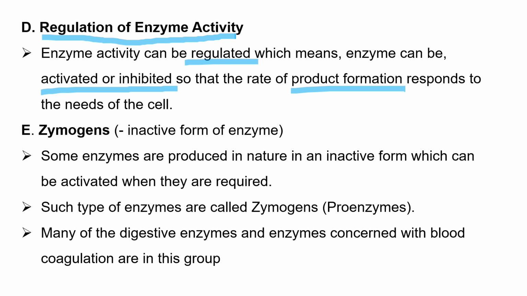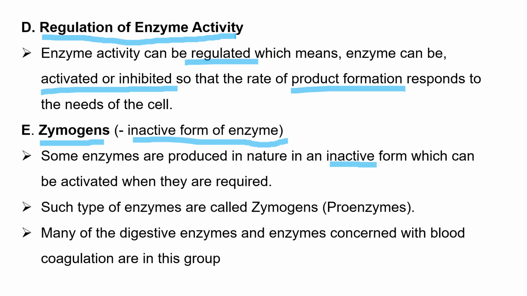And the other property is zymogens. That means inactive forms of enzymes. Some enzymes are produced in nature in an inactive form, which can be activated when they are required. During production, they are formed in inactive form, whereas later on they will be activated.